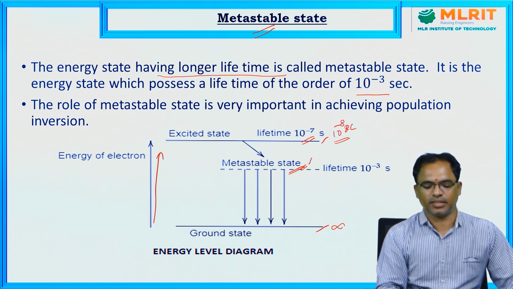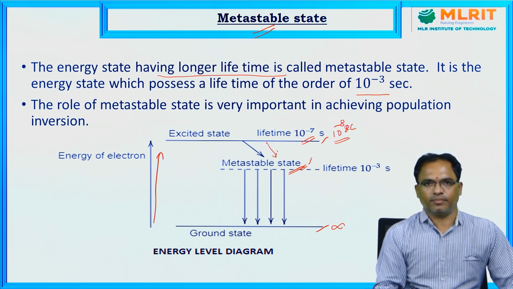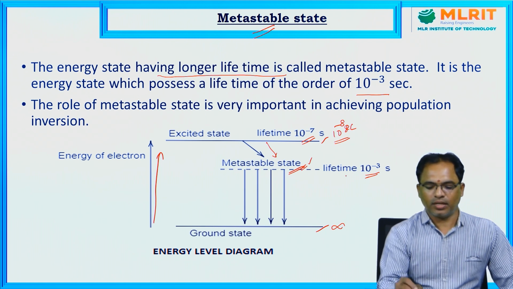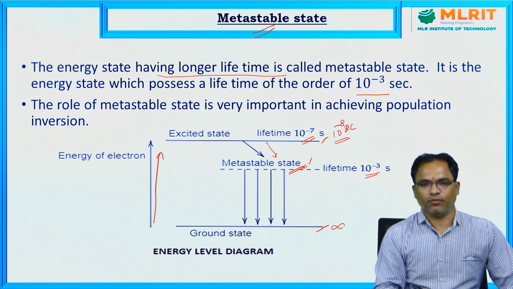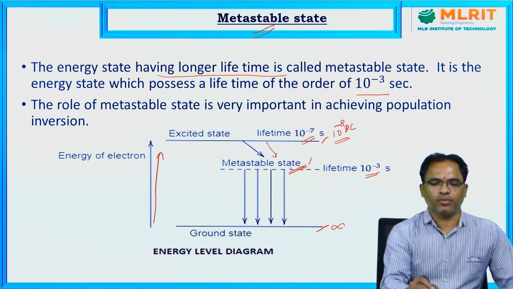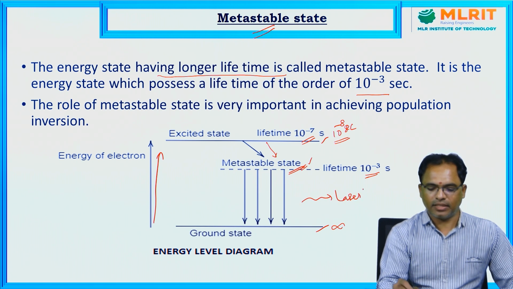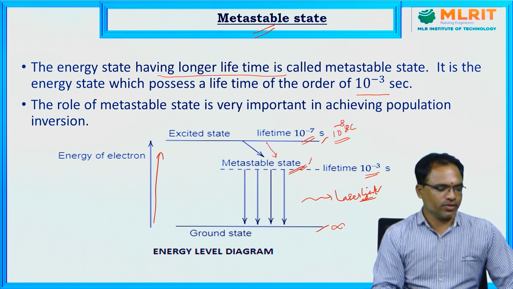After that, automatically all these particles will fall into the metastable state whose lifetime is large, around 10 power minus 3 seconds. Due to its large lifetime, it will accommodate more particles in this state. At one moment, the population of the metastable state increases. As a result, all particles will make a transition from the metastable state to the ground state, releasing laser light. So from this we can understand that the role of the metastable state is very important in achieving population inversion.